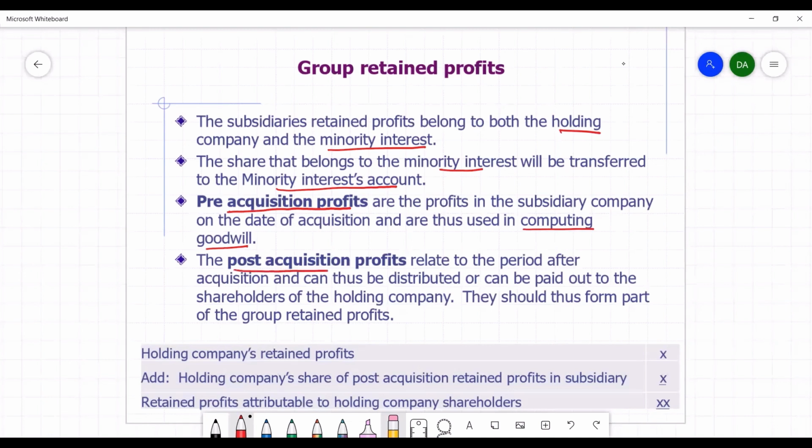Then we have post-acquisition retained profits. Such retained profits relate to the period after acquisition of the subsidiary, and therefore they are shown separately in the statement of financial position and can be distributed out to the shareholders of the holding company as retained profit or as dividends.